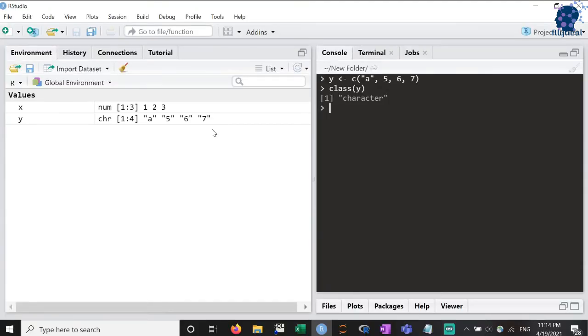Let's ascertain this with an example to make sure we fully understand the concept. When I try to add a random number to the mixed vector that we saw earlier, you see that I get an error, and this really confirms that R did coerce the numbers to characters. Another way to check this is that when I print the vector y, R added double quotes around the numbers, which indicates that these are no longer numbers. You will not see these double quotes when I print the vector x.